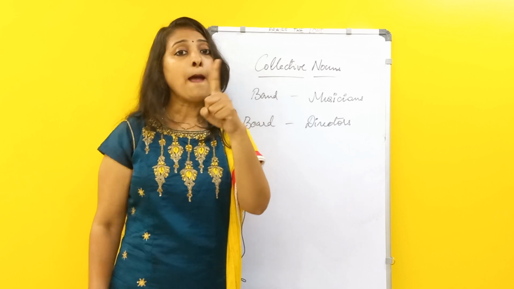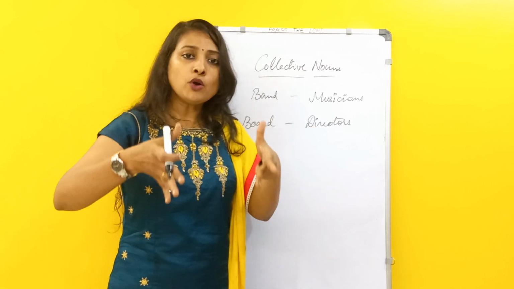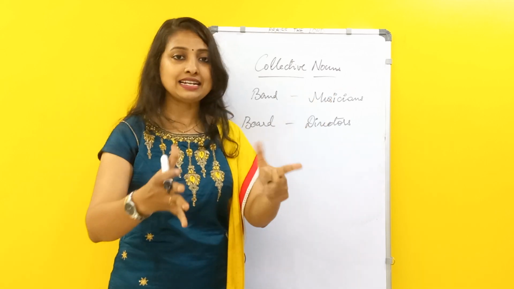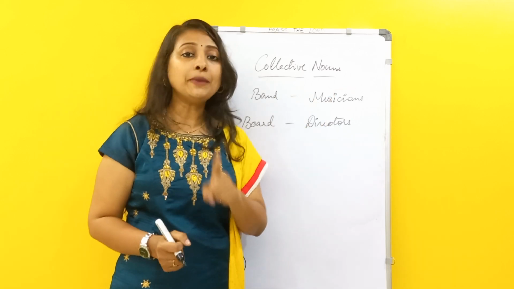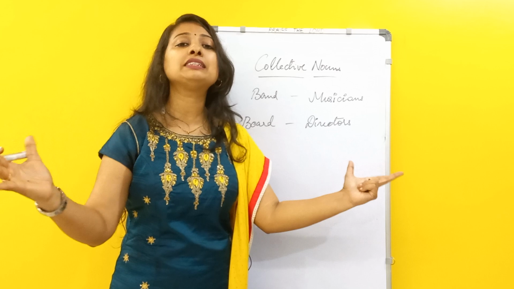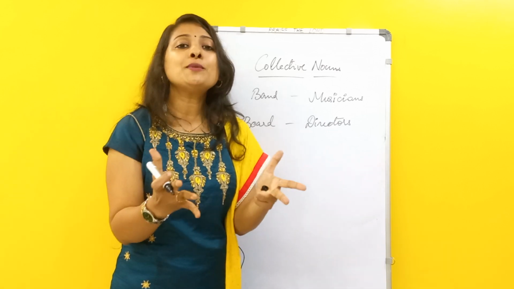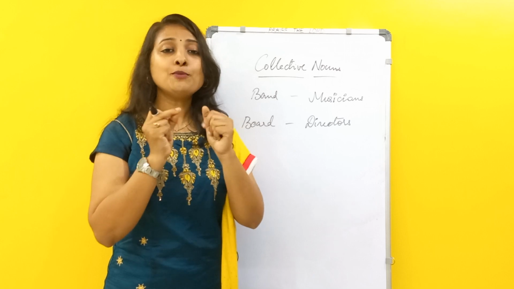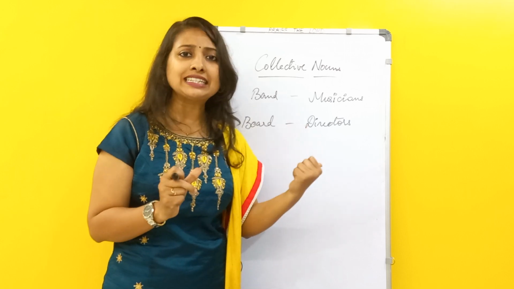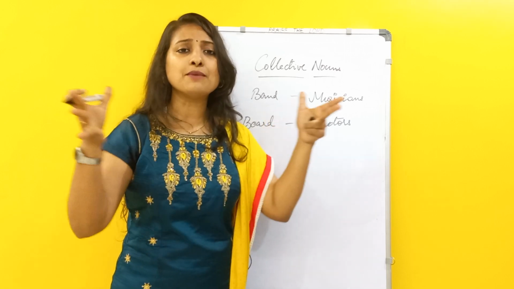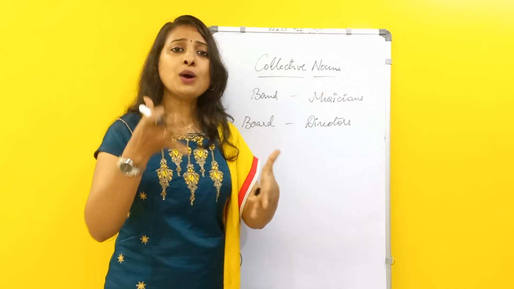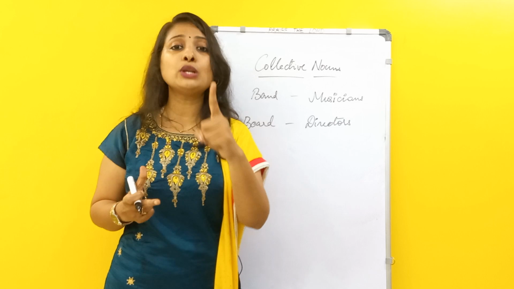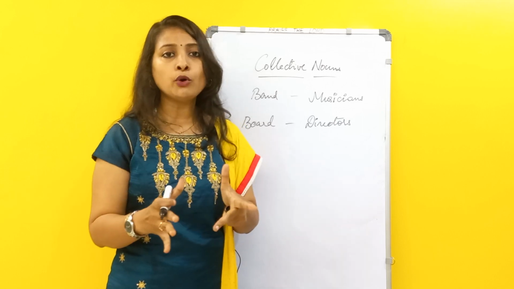One board has so many directors. One band, only one band, but that band comprises so many musicians. That is the slight difference. You might be thinking, I am telling about a collective noun, something in a group, so why am I using "a" in front of everything? It is indicating only one band, one board.